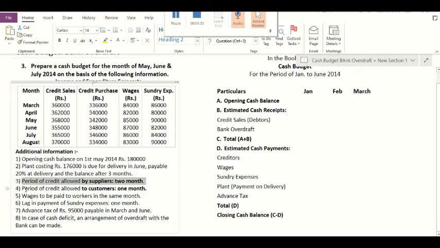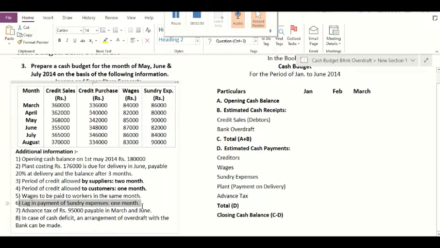It means that we have allowed our customers to pay the amount for goods and services they received from us after 1 month. Wages are to be paid in the same month. It means we have to pay the wages to our workers in the same month. Lag in payment of sundry expenses is 1 month. It means the amount of sundry expenses is paid after 1 month.